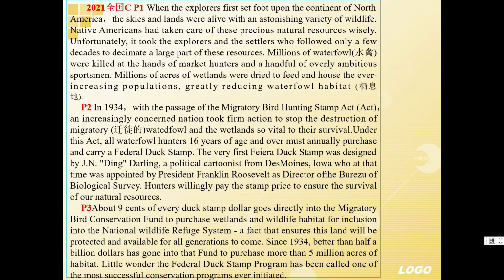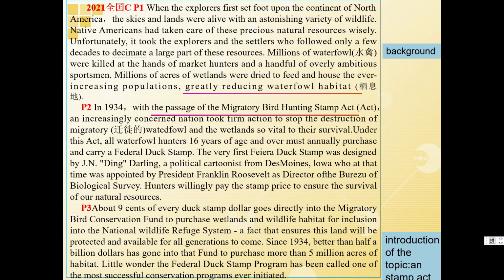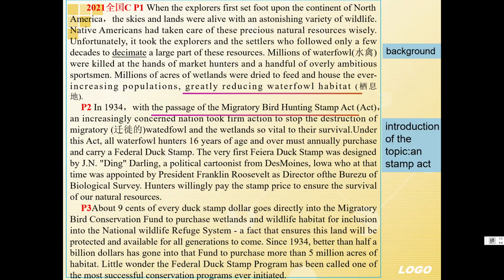Then let's look at another example from passage C of 2021 in 高考. From the signpost in paragraph 1, "greatly reducing waterfowl habitat," we know this is the background. While in paragraph 2, with the passage of the Migratory Bird Hunting Stamp Act, we know this is the introduction of the topic, and the Stamp Act was passed.